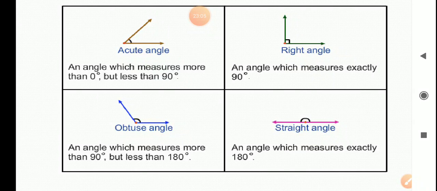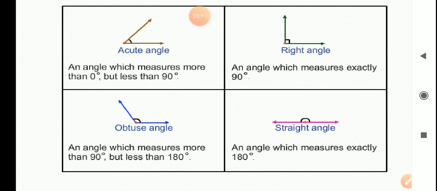See, from the name itself, it is known that this angle is very cute. When you see any boy or girl that he or she is very cute, so what do you say? That this boy is very cute, or you may say that this girl is very cute. We will say that. So that means this angle is also a cute angle.